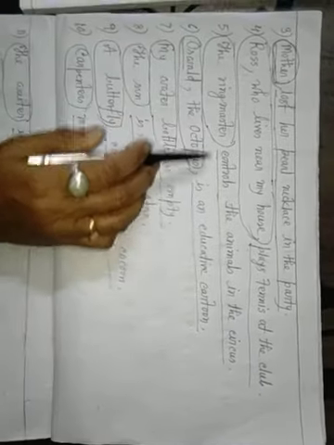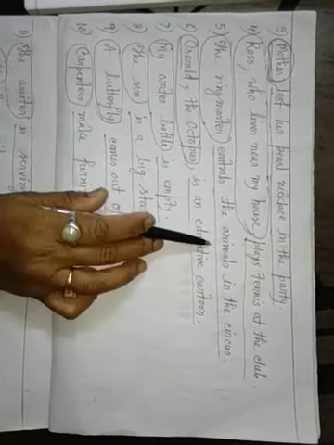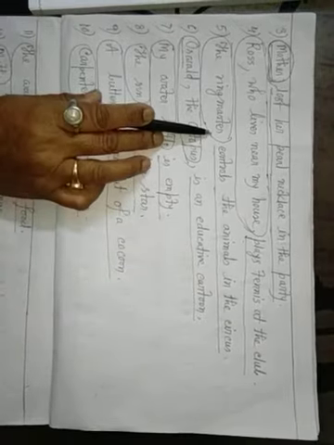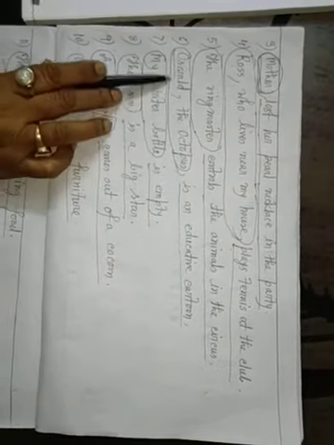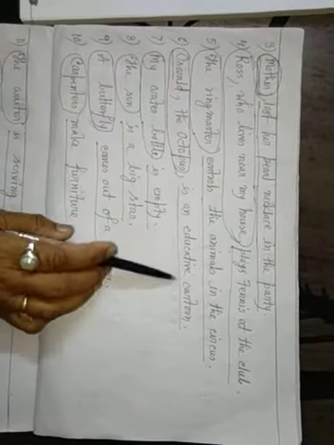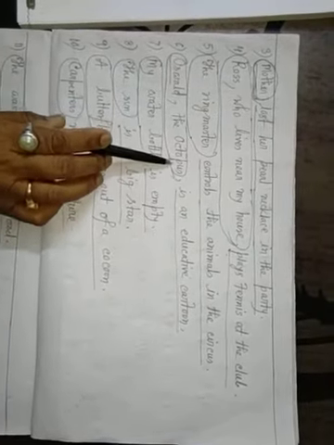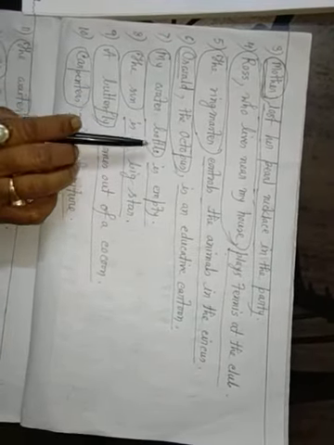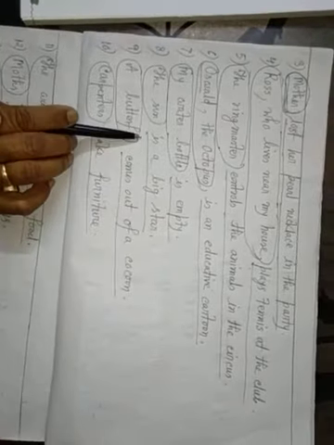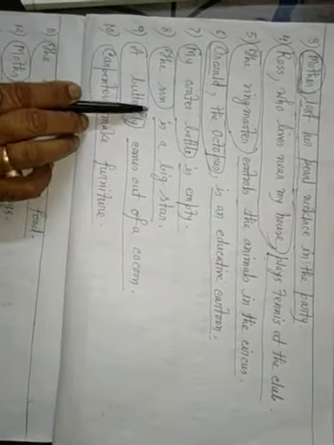The ringmaster controls the animals in the circus. Ringmaster is the subject, controls animals in the circus is the predicate. Oswald the octopus is an educative cartoon. Oswald the octopus is the subject, is an educative cartoon is the predicate. My water bottle is empty. My water bottle is the subject, is empty is the predicate. The sun is a big star. The sun is the subject, is a big star is the predicate.